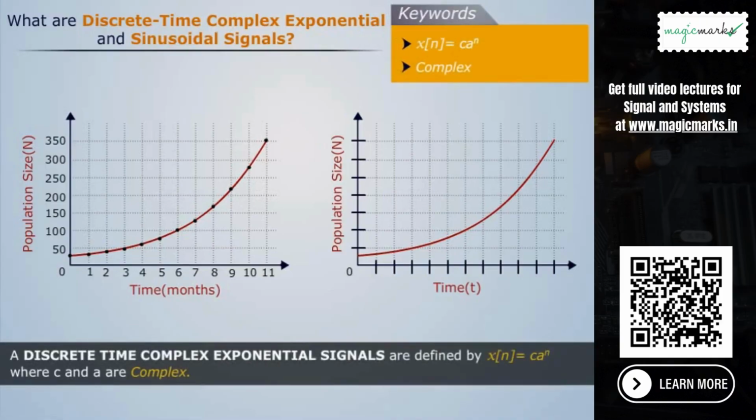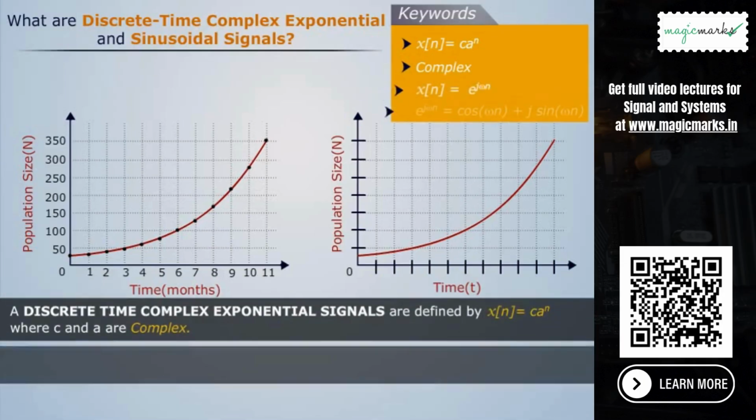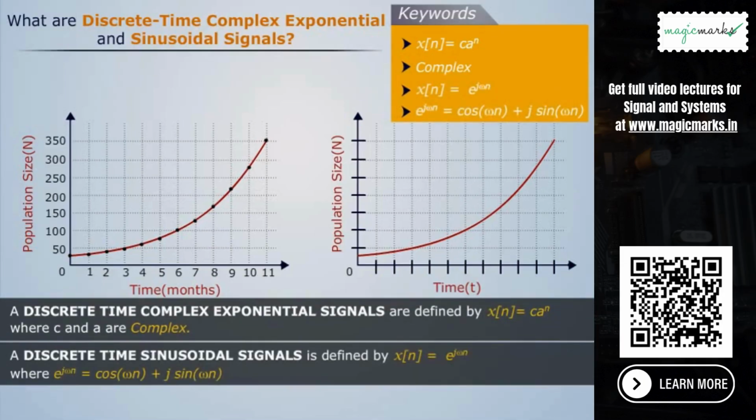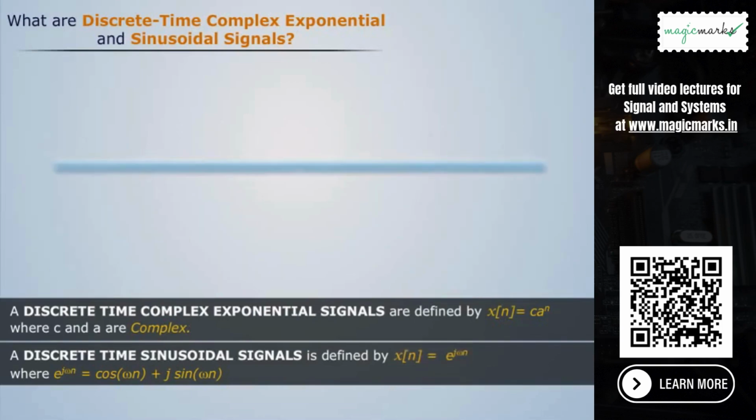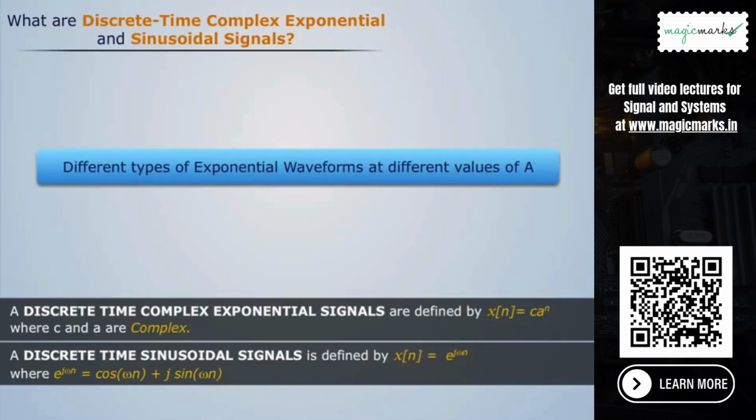Thus, a discrete-time complex exponential signal at discrete time can be defined by x of n is equal to c into a raised to the power n, where c and a are complex. And a discrete-time sinusoidal signal is defined by x of n is equal to e raised to the power j omega n, where here we'll see the different types of exponential waveforms at different values of a.